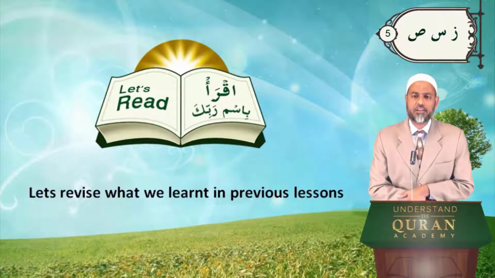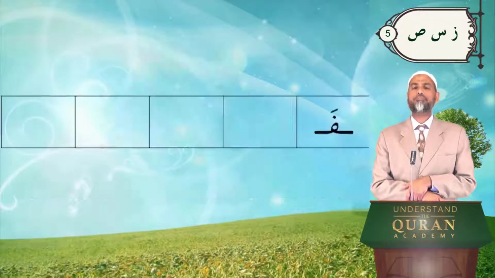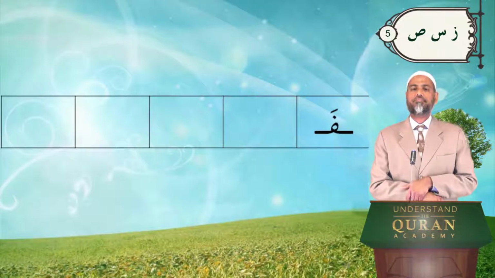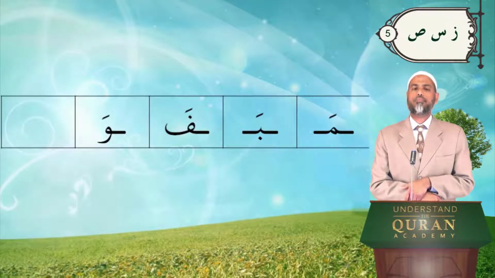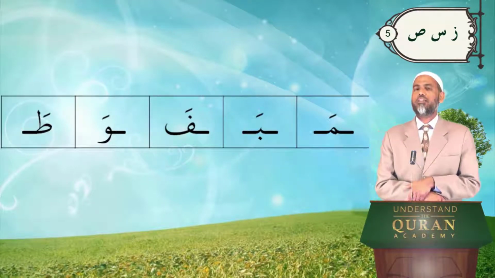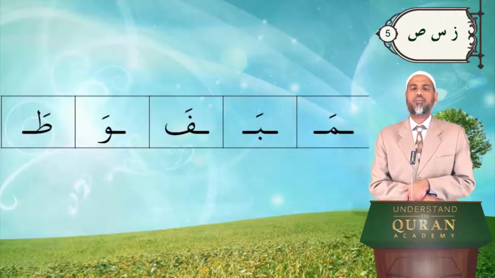Let's revise what we have learned in previous lessons. Read with me or after me. Fa, tha, ba, ma, ta, ma, ba, fa, wa, ta. No dot means no blow. There is no blow of air, or no stronger flow of air. So this is without dot.